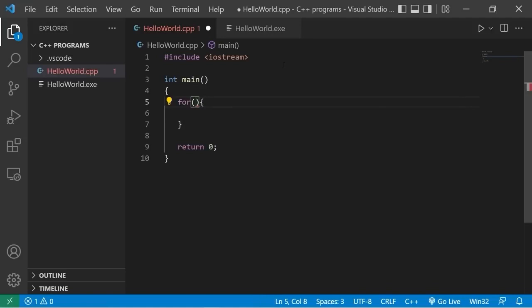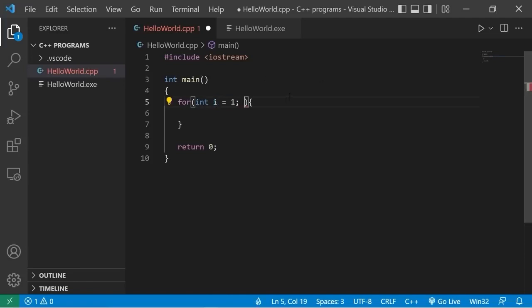The first is that we can create an index, a sort of counter. Int index. I'll set this equal to, we'll start at 1. Then finish the statement with a semicolon. Now, what a lot of people do, instead of saying index, they'll just shorten this to i.